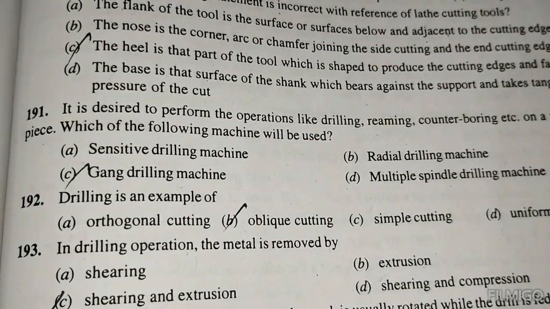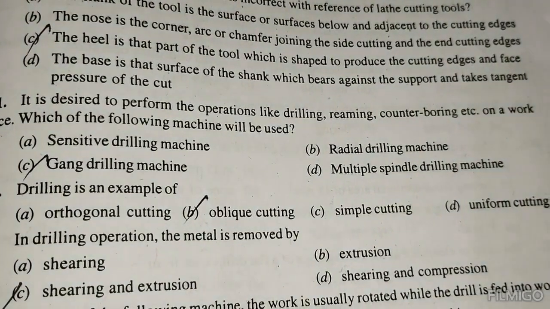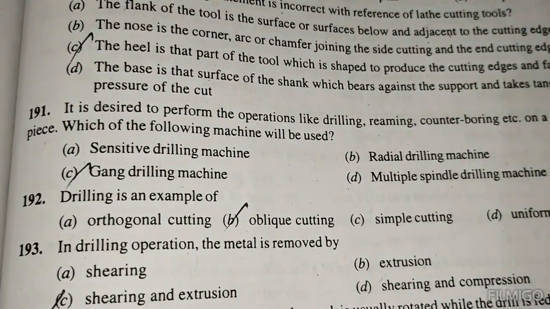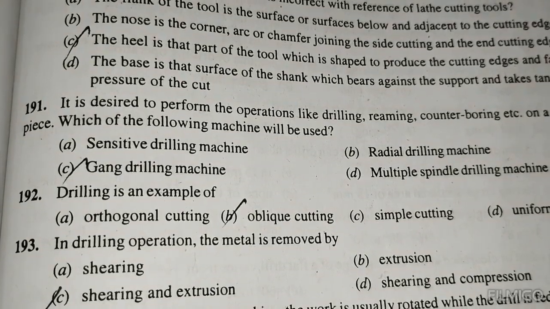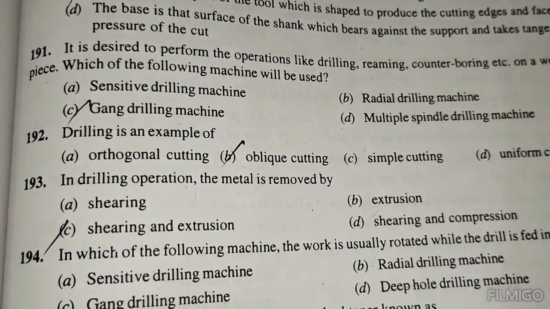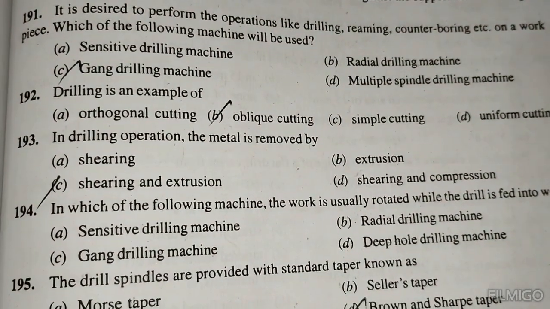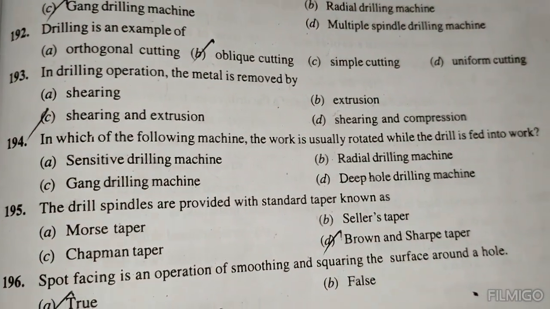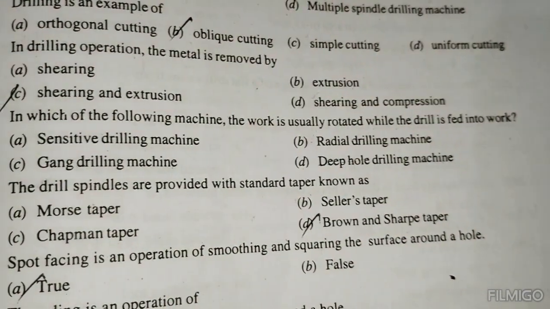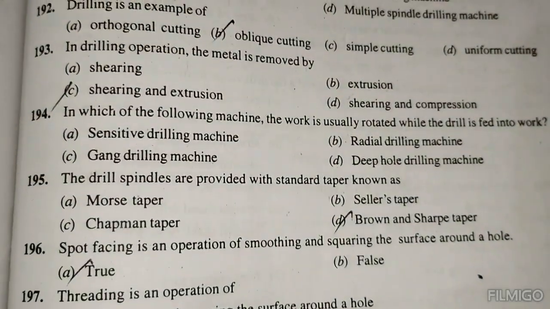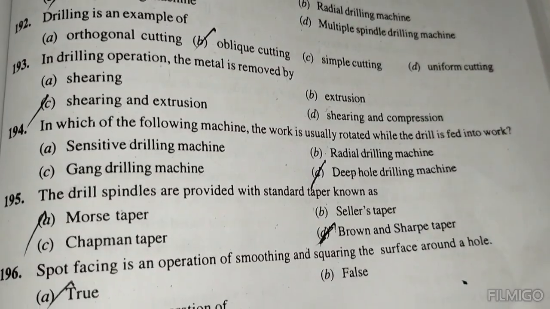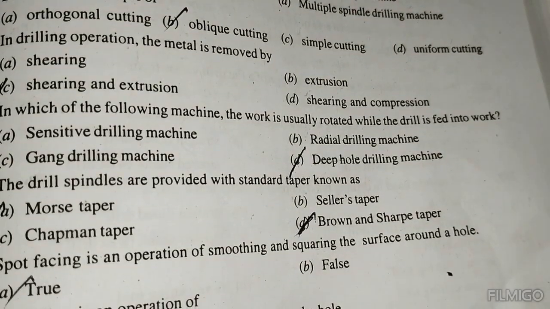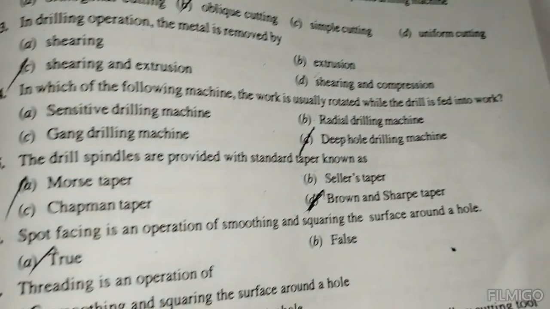To perform the operations of drilling, reaming, counter boring, etc. on a workpiece, which of the following machines will be used? Gang drilling machine. Drilling is an example of oblique cutting. In a drilling operation, metal is removed by shearing and extrusion. In which of the following machines is the work usually rotated while the drill feeds into the work? The deep hole drilling machine.